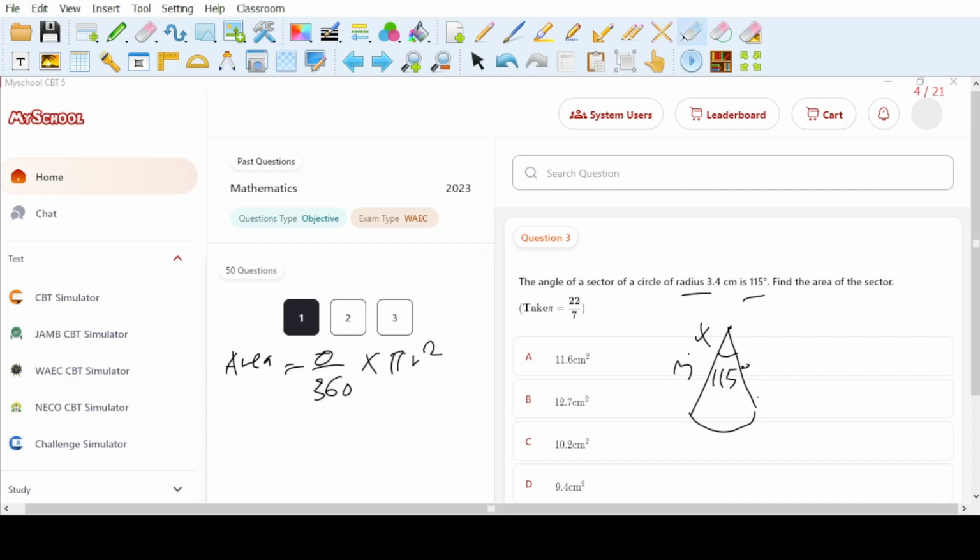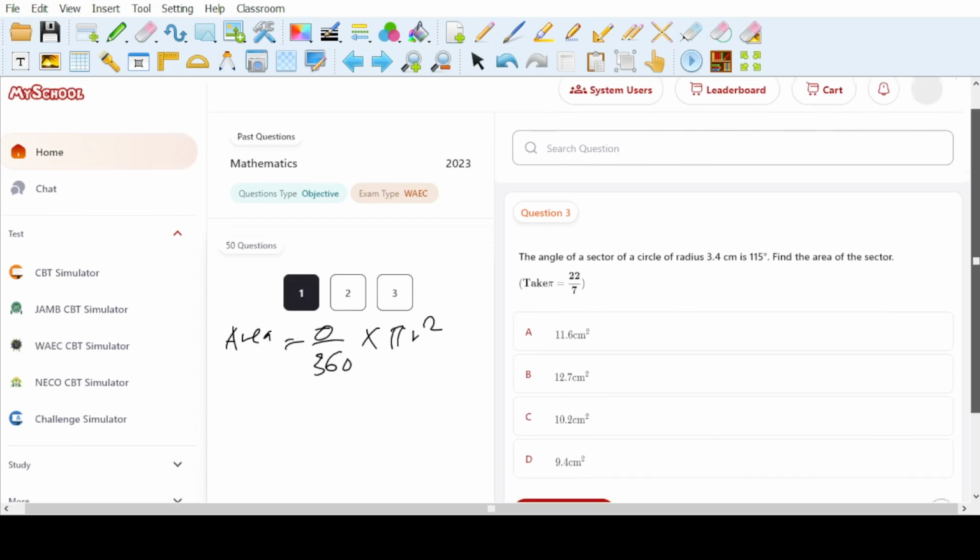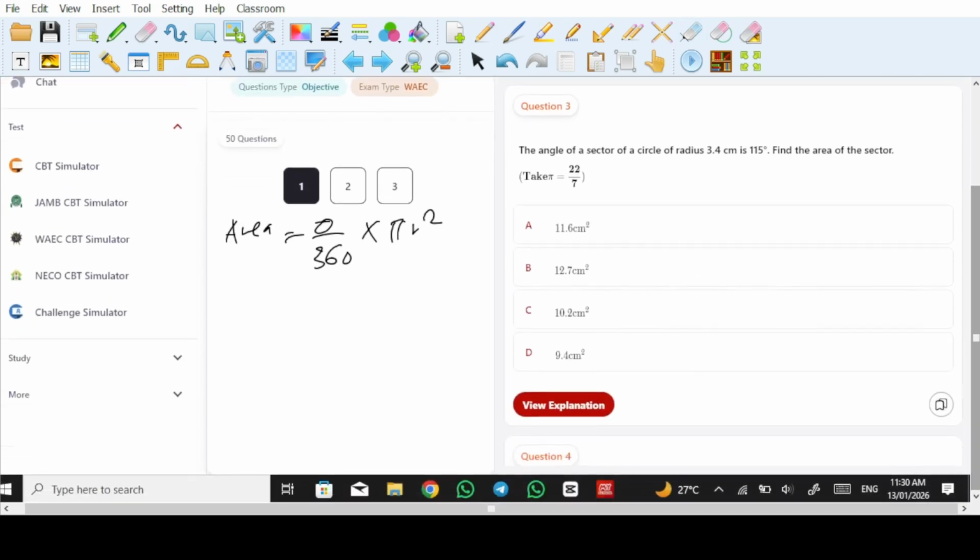So if we substitute these, we're going to have area as 115 degrees over 360 times 22 over 7 times 3.4 squared.